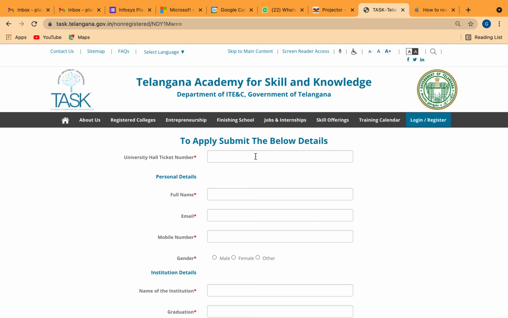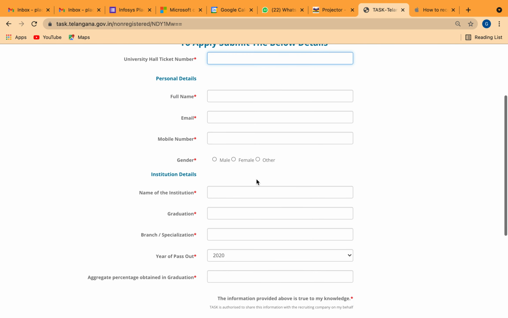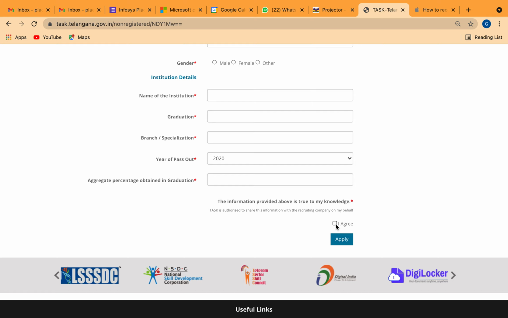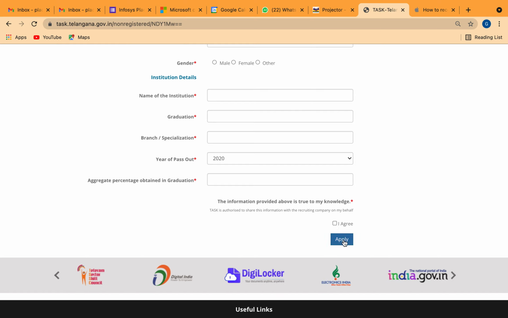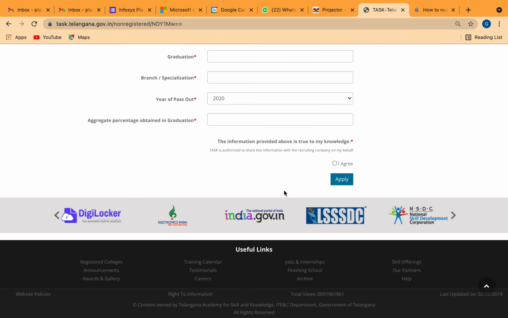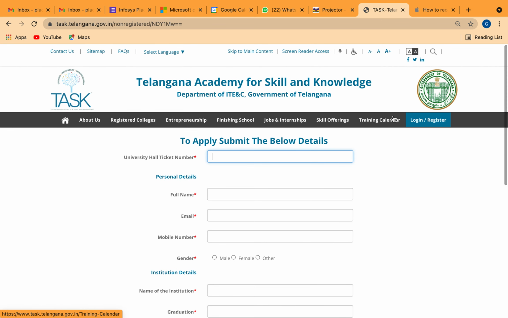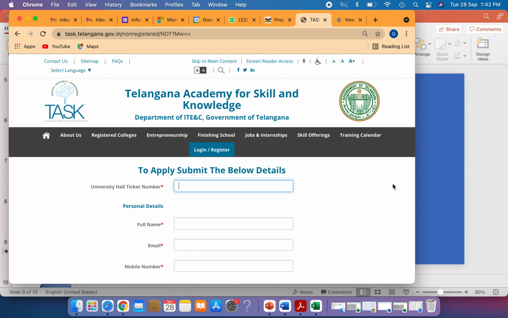Then enter all your details. Check the I agree button. Then if you click apply, you will be applied to this job. So this is how you apply for this job through the TASK website.